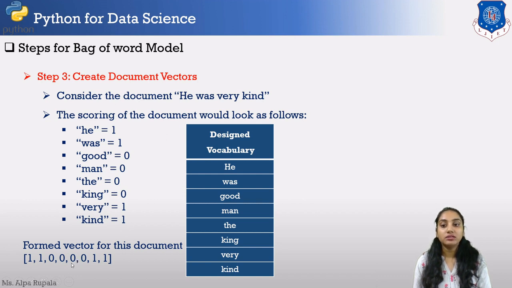Now, by this, we have all our binary values from our designed vocabulary. So now we create a vector of these vocabulary binary values. This is my vector for document number 3, that is 1, 1, 0, 0, 0, 0, 1, 1. Like this, we can create the document vector of all our documents. So this will be known as our bag of words model.